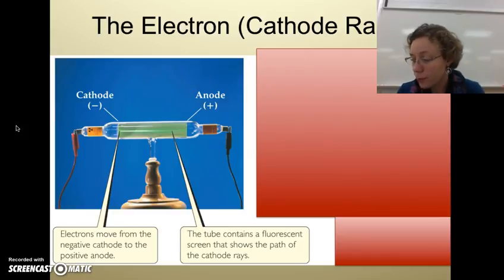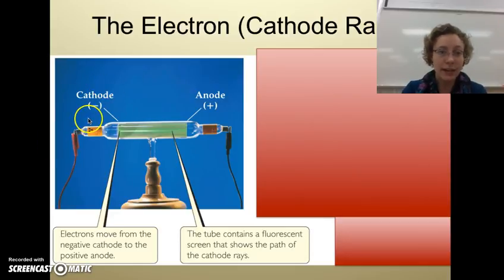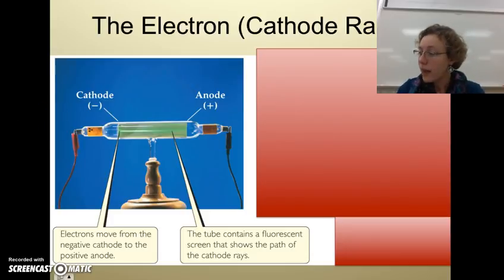With the cathode rays, they will travel from the negative cathode, which is here on the left side, the negative terminal, to the positive terminal, which we're going to call the anode. And then J.J. Thomson described these cathode rays as a stream of negatively charged particles. So that's why he said it was an electron. He called your electrons negatively charged.